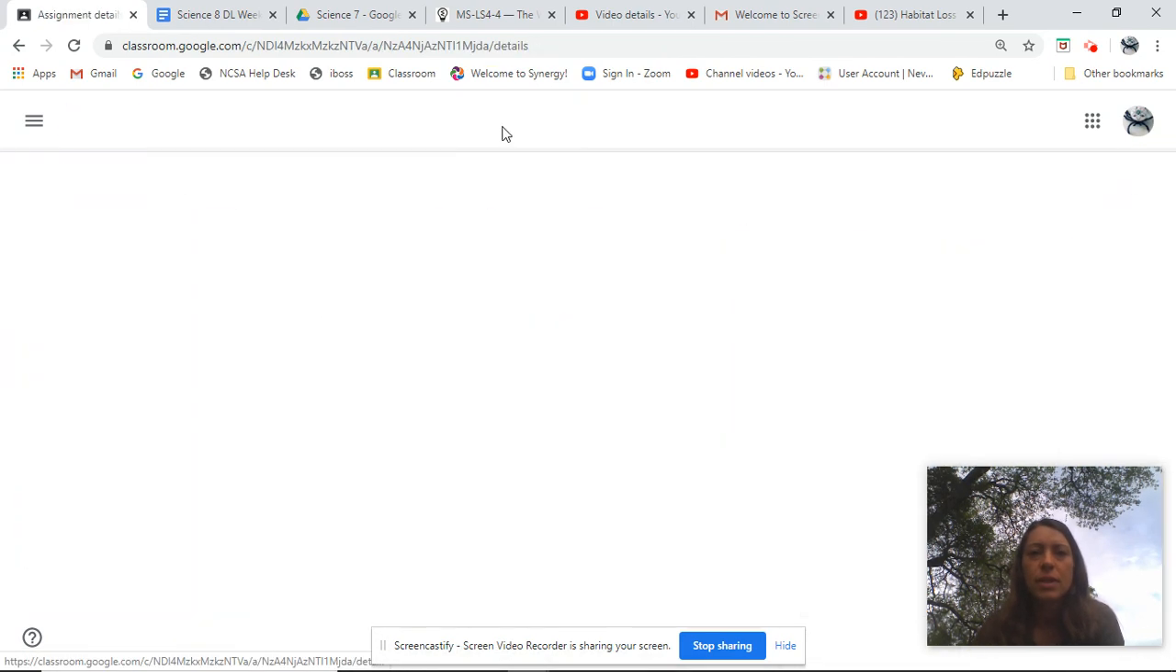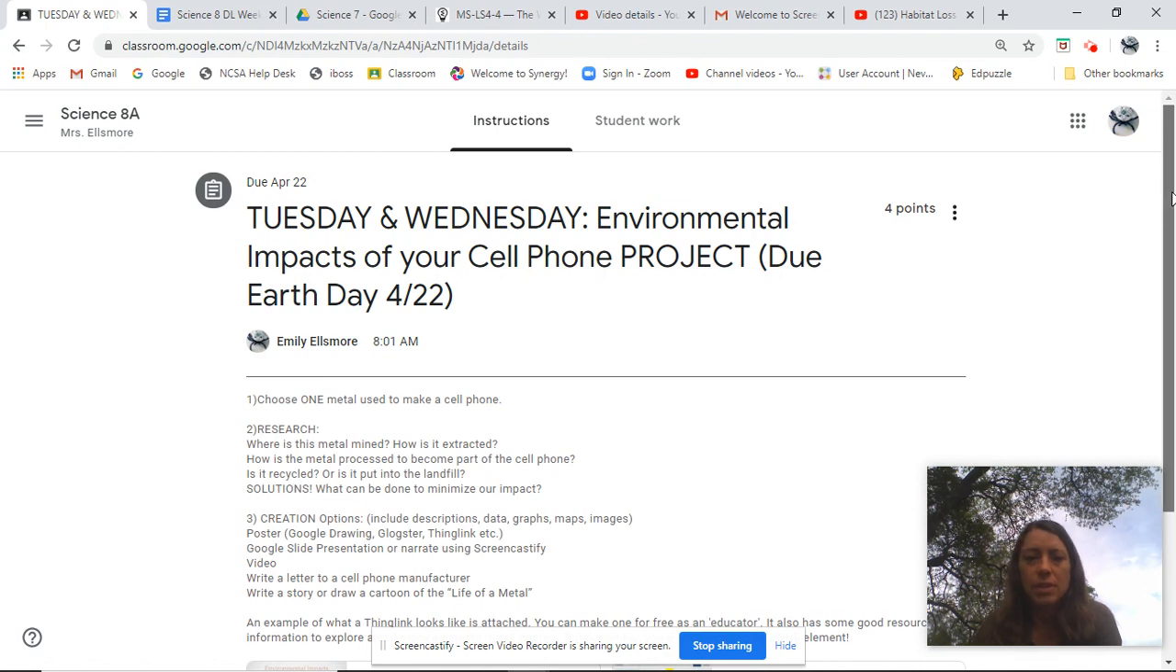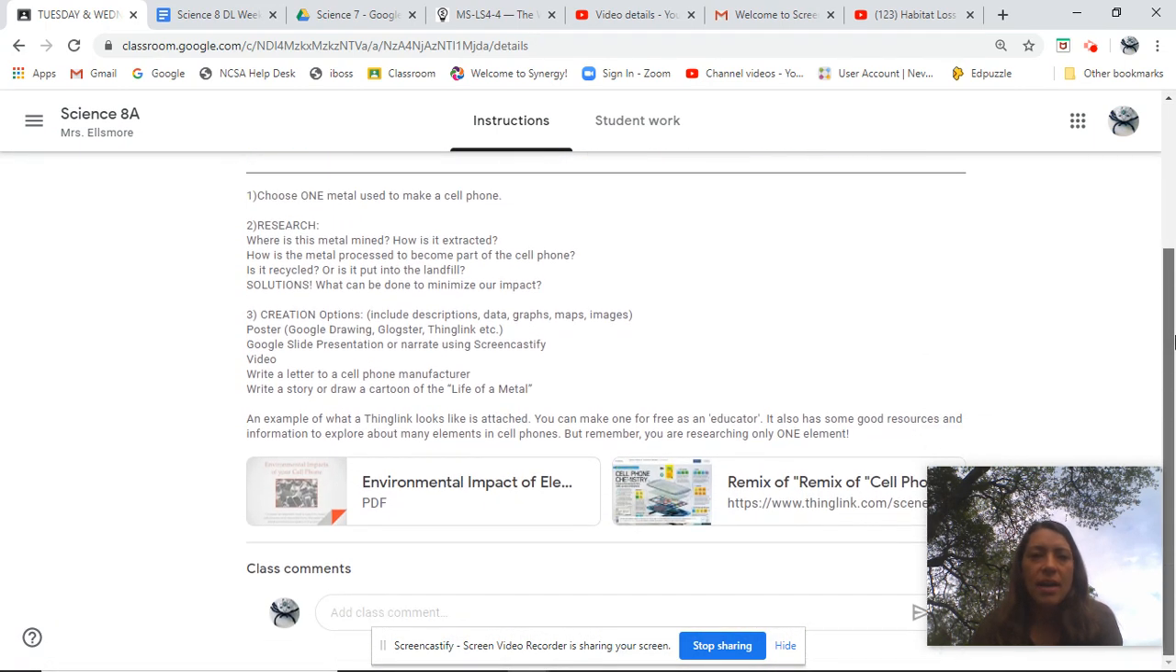Oops, nope, I have the rest of these items listed here. So there is an example of a thing link on here. You basically have a background image and you connect bits of information and add to that. So that's kind of a nice example. You can draw a cartoon and then snap a photo to turn that in.